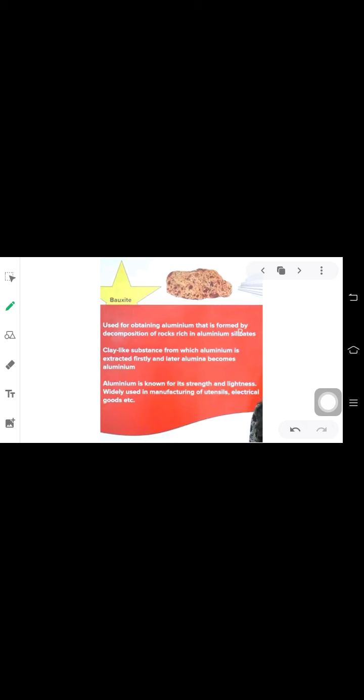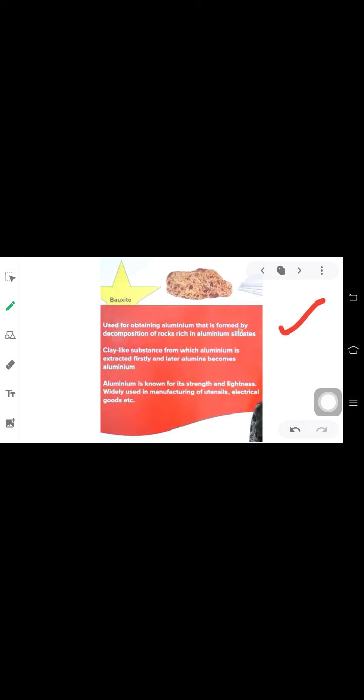Bauxite is used for obtaining aluminium and is formed by decomposition of rocks rich in aluminium silicate. It is a clay-like substance from which alumina is extracted first, and then aluminium, as already discussed above.